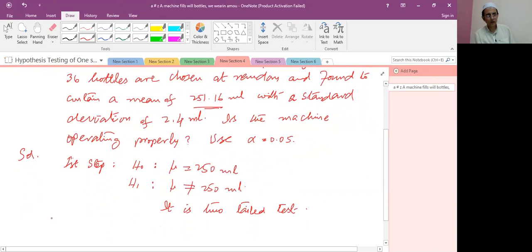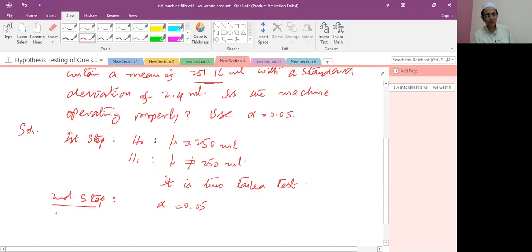So now in the second step, level of significance alpha is equal to 0.05. Now the third step, test statistic.